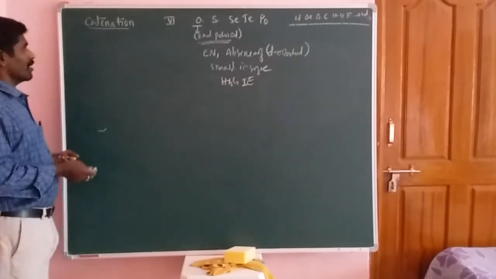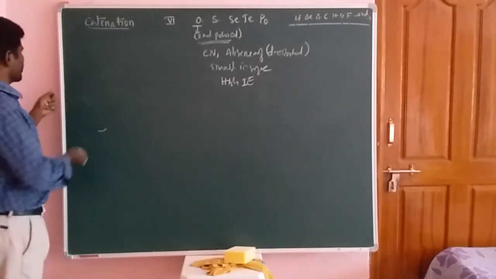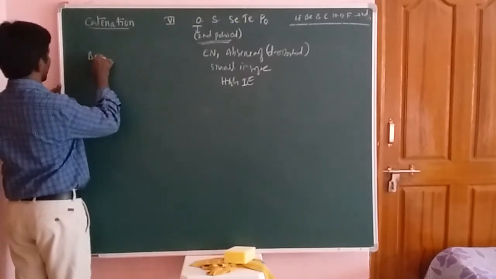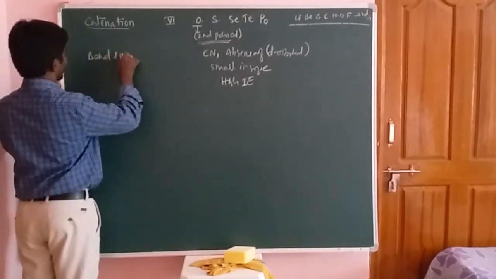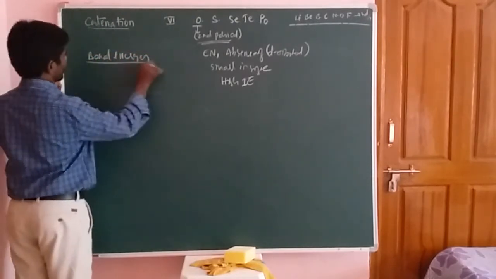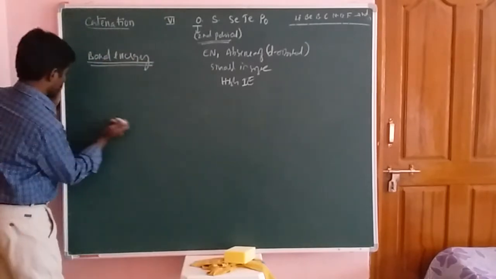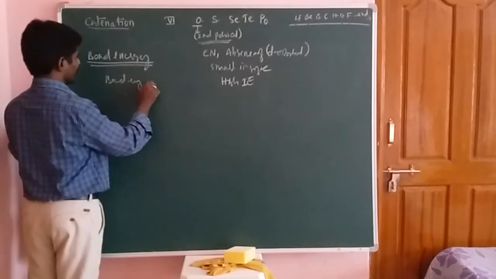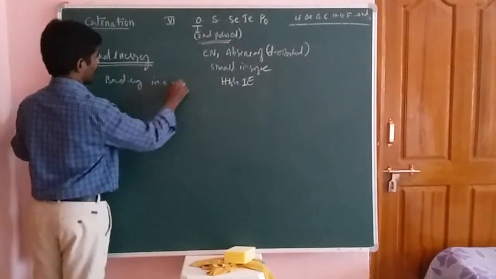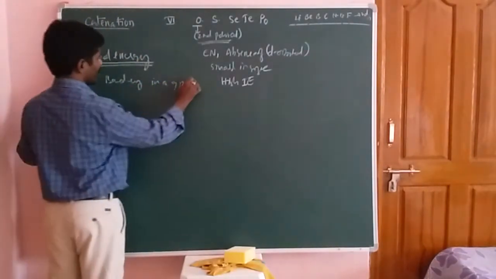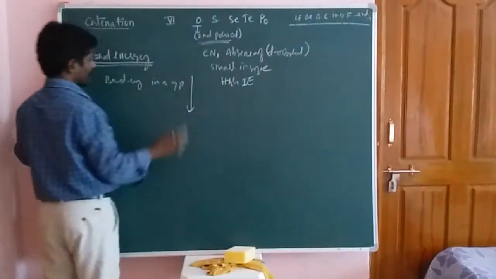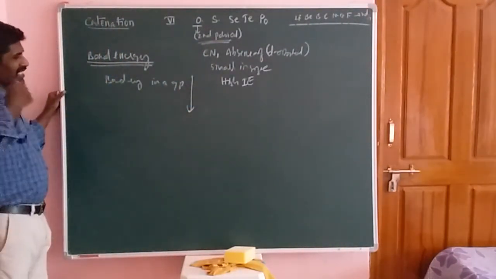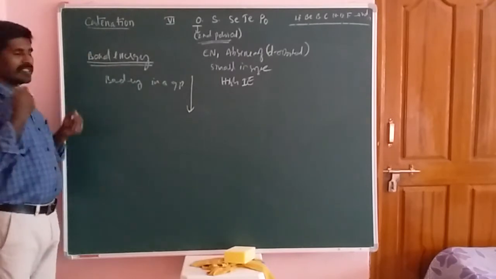Okay, students. Now the catenation property especially depends upon the bond energy. The catenation property depends upon the bond energy. Now here, bond energy in a group decreases from top to bottom. When the bond energy decreases, catenation property also decreases.